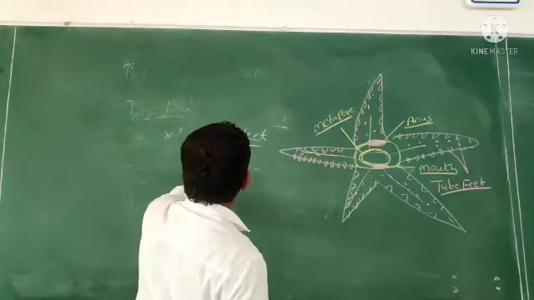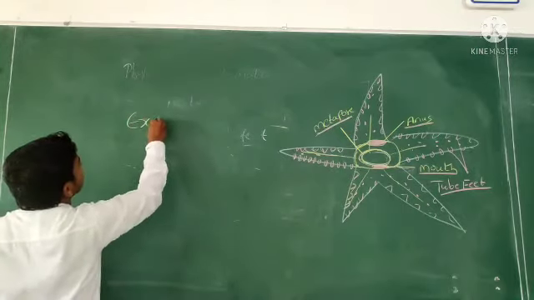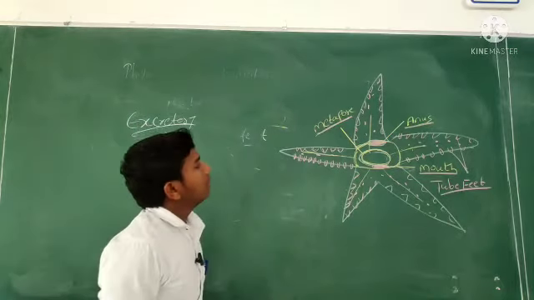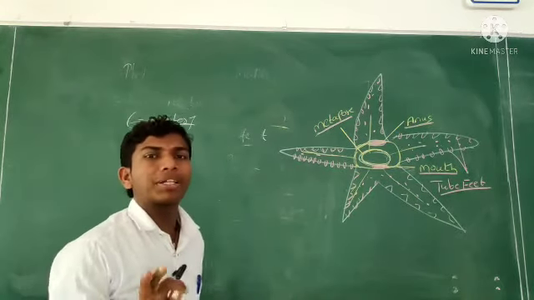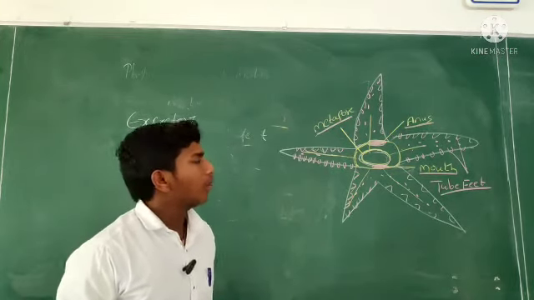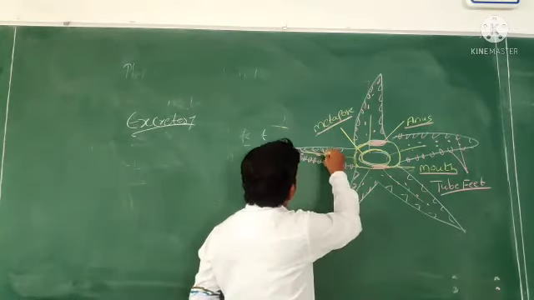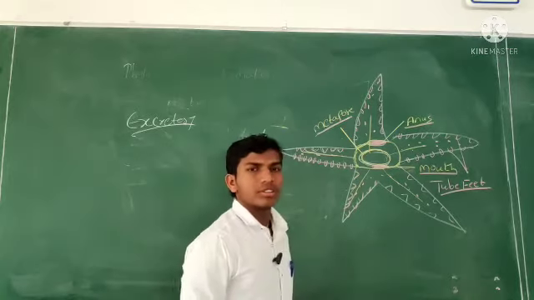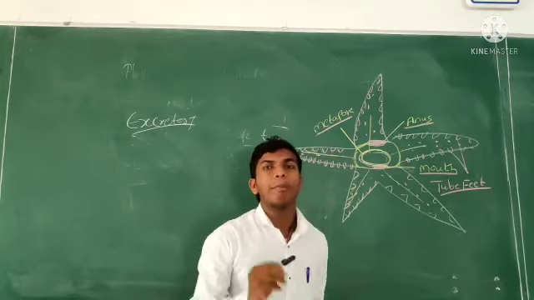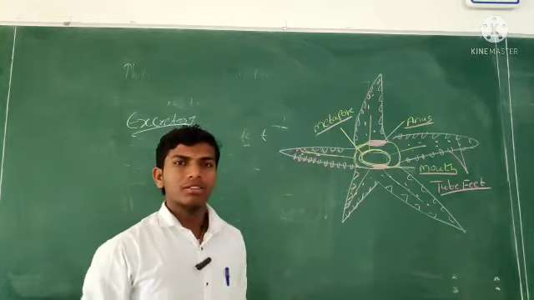Next, excretory. Already I told you, here there is no particular organ for excretion. Why? Because unwanted substances and excess water go out through the tube feet only, and unwanted substances go out through the anus only. So there is no particular organ for the excretory system.